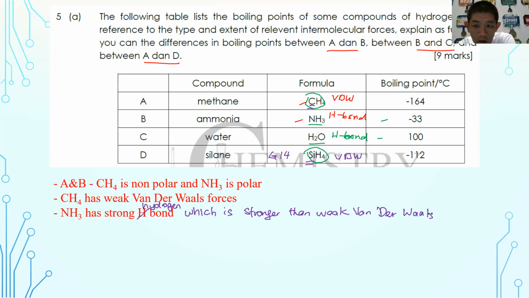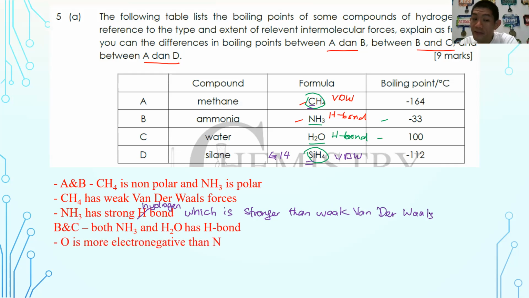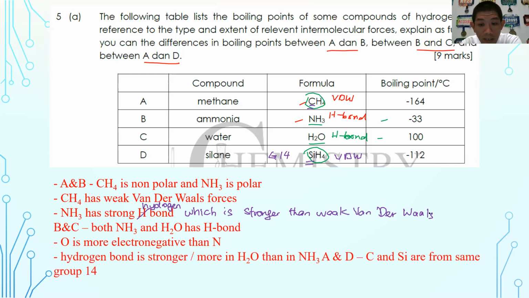Okay, so this is for A and B. And then for B and C, both nitrogen and water has hydrogen bond. Again, no abbreviation. Later you can write on your own. However, oxygen is more electronegative than nitrogen, first point. And then water can form more hydrogen bond than ammonia.